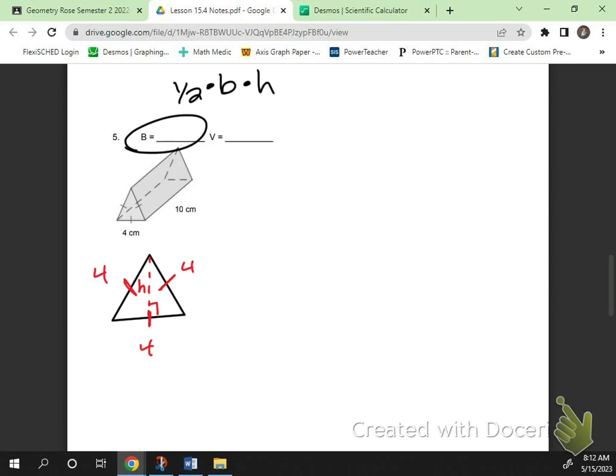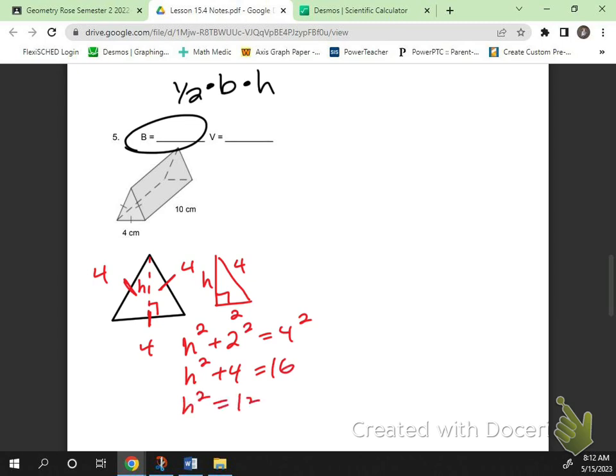What are we going to have to do? Pythag. H squared plus 2 squared equals 4 squared. Why did I use 2? It's half. We had to bisect this. An equilateral triangle is going to have 2 identical right triangles. Gonna have to round because the square root of 12 is not a beautiful number. It is about 3.46.